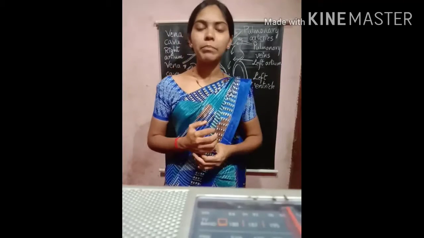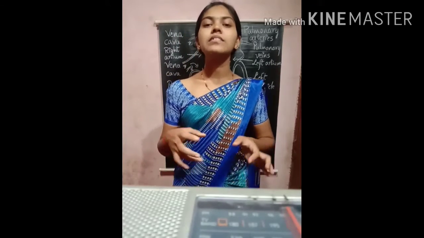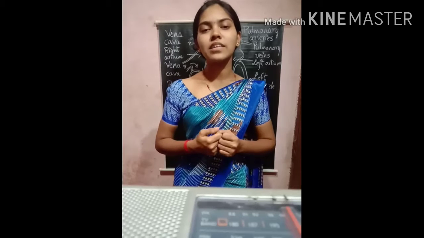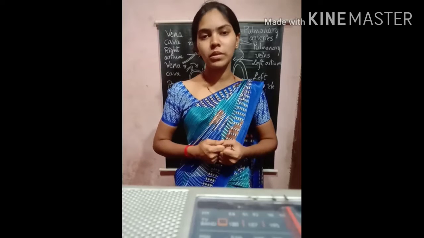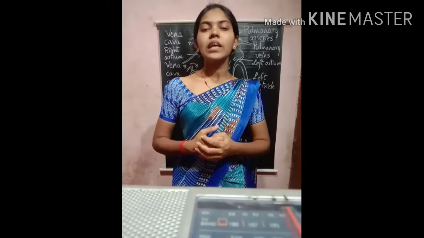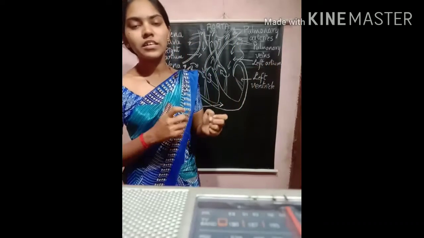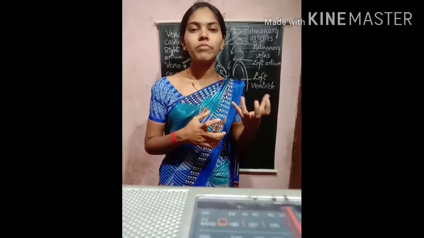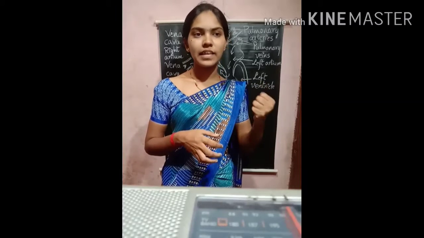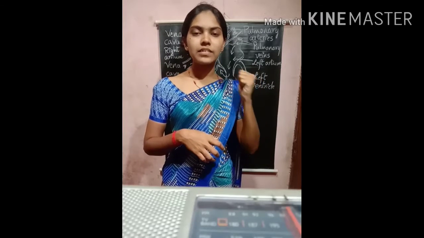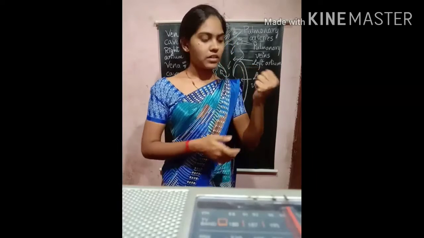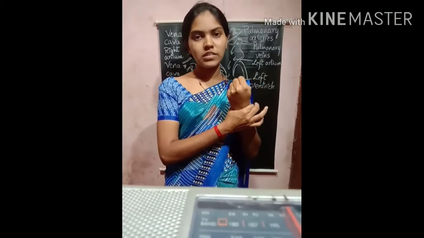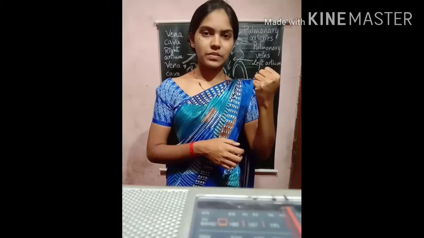Now let us discuss how the heart works, how it acts as a pump, in our today's class. The pumping system of the blood is carried out by the heart. The heart acts as a pumping system in the human body. The heart is a muscular organ. It consists of muscles, and the size of the heart is exactly similar to the left fist.